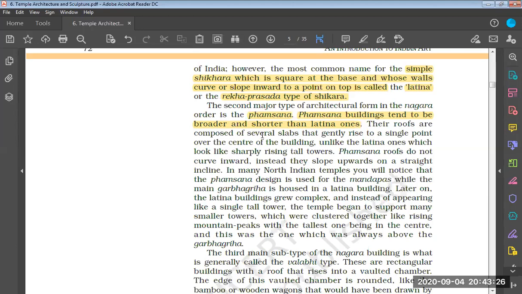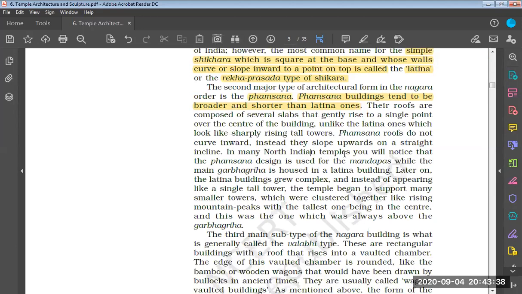Their roofs are composed of several slabs and gently rise to a single point over the center of the building. Unlike Latina ones, which look like sharply rising tall towers, Famsana roofs do not curve inwards. Instead, they slope upwards on a straight incline.